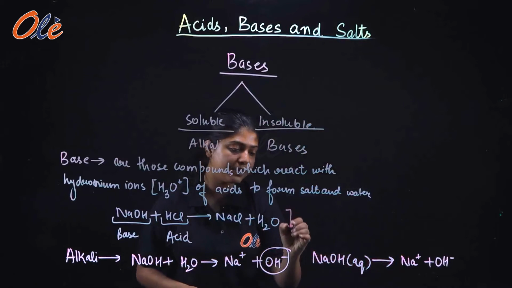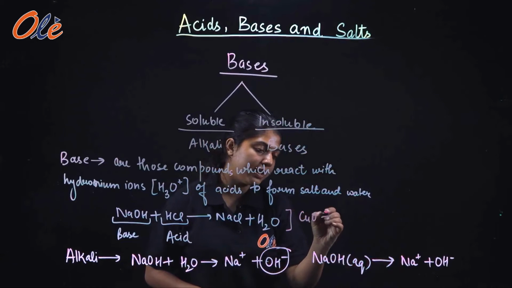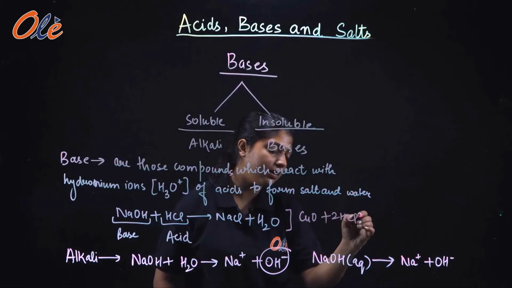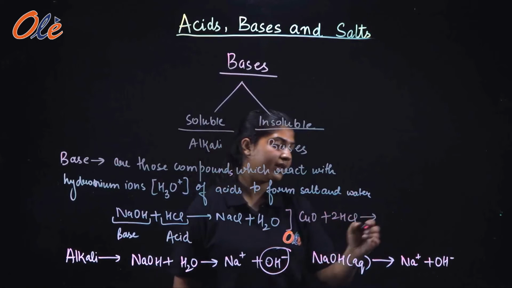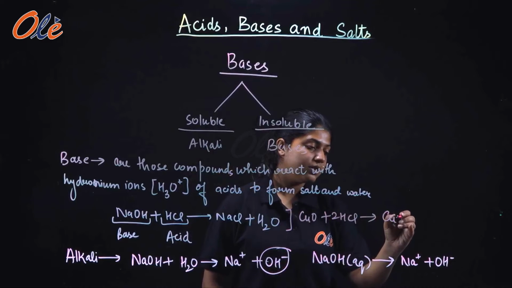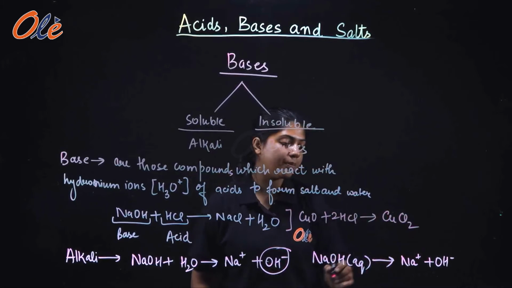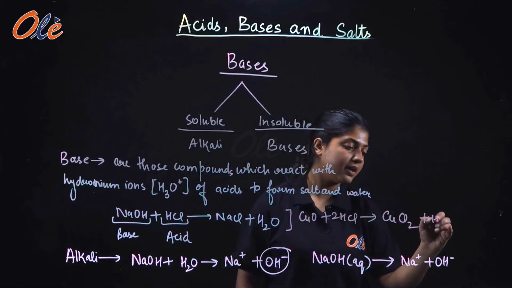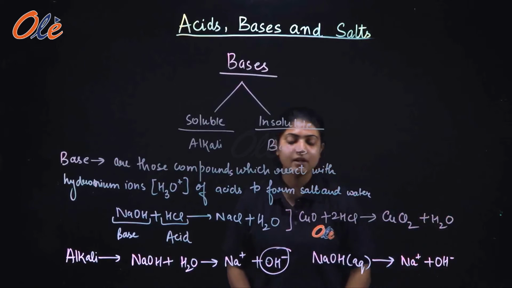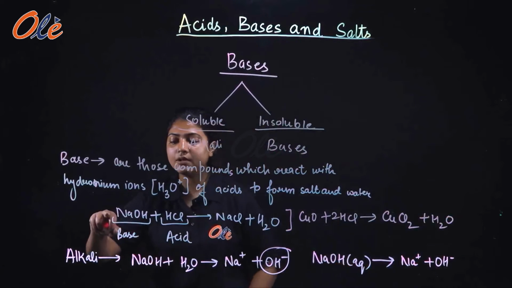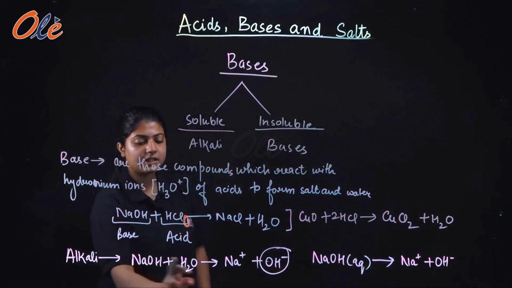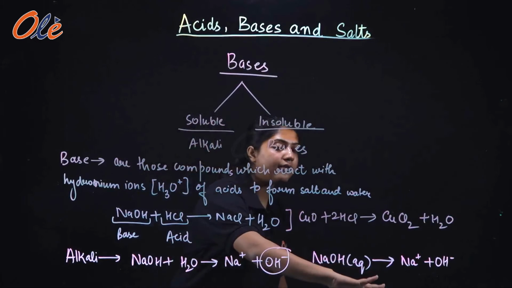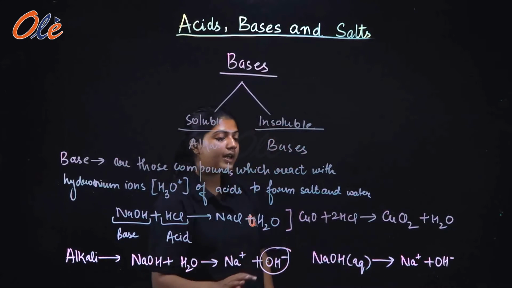For example, copper oxide, whenever it reacts with hydrochloric acid, forms CuCl2, that is copper chloride, plus H2O, that is water. So here NaOH is an alkali because it can be dissolved in water, it can form an aqueous solution.